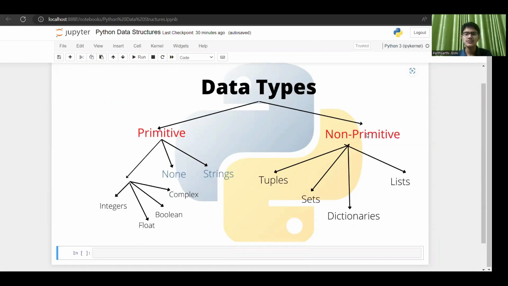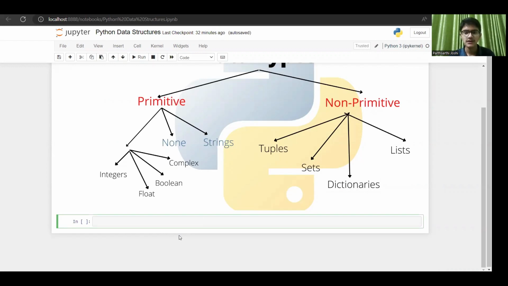Now guys, these non-primitive data types are also called Python data structures because they store data in a structured way. We'll see how. So guys, let us start with the list data type. All these Python data structures store data in a kind of sequence, and list is one such sequence.